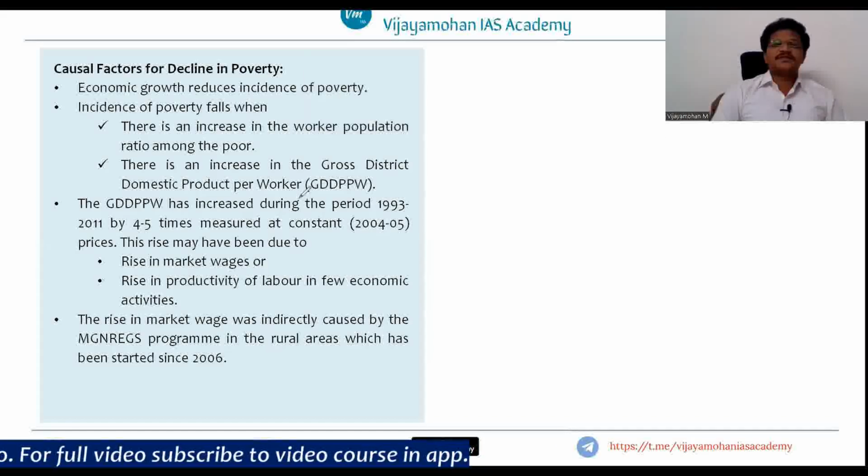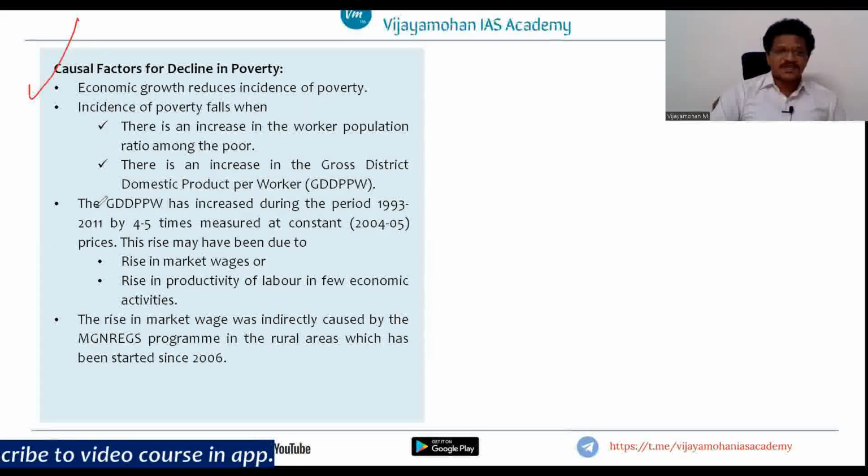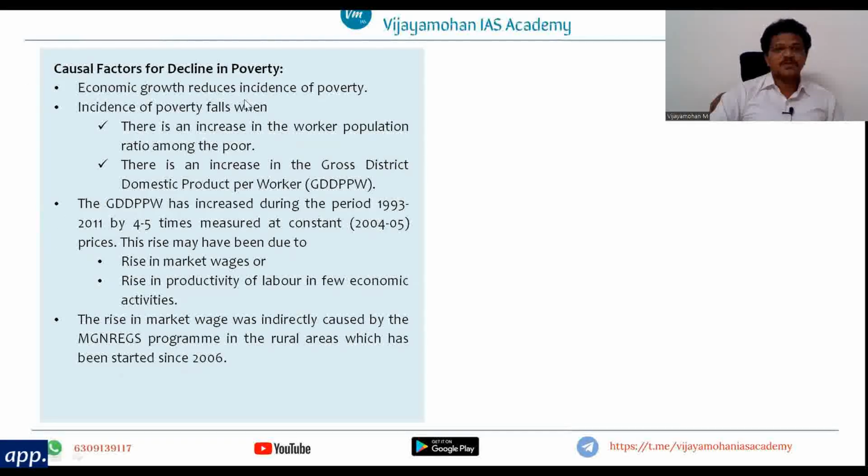Now we have seen that Telangana has performed well as far as poverty reduction is concerned. So what are the reasons? What are the causal factors for the decline in poverty? What are the reasons that you can attribute for the reduction of poverty in Telangana? See, there are 3 or 4 factors. Now,